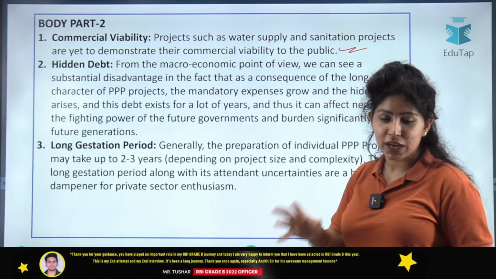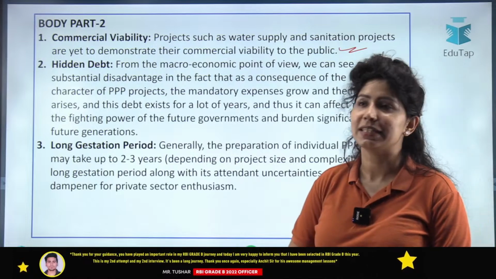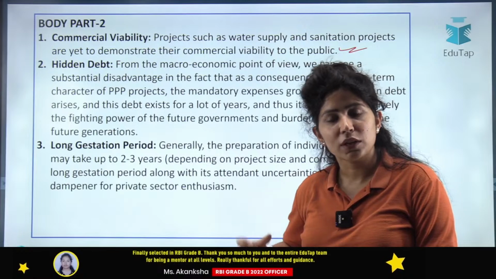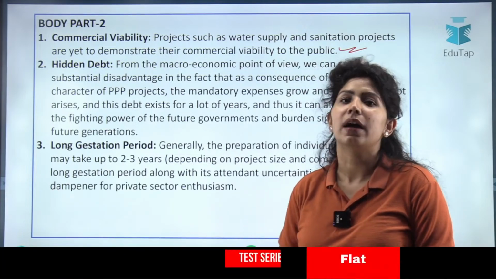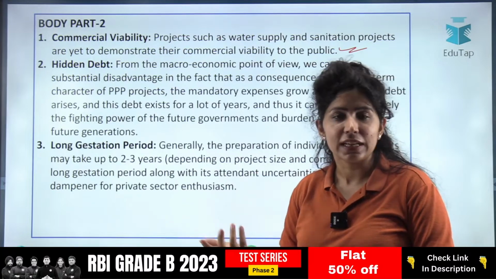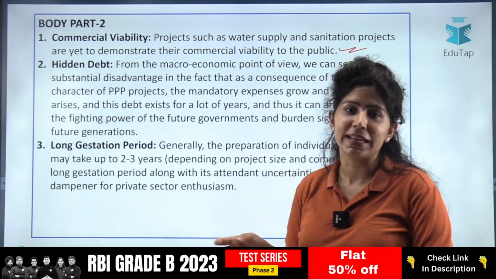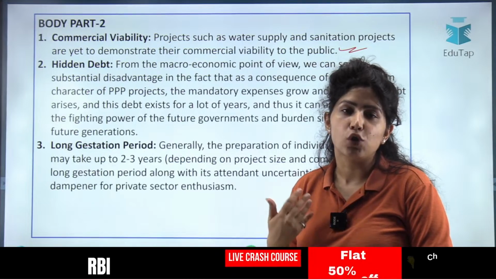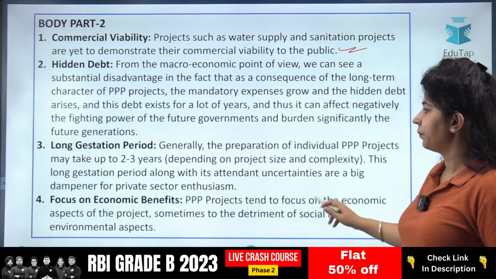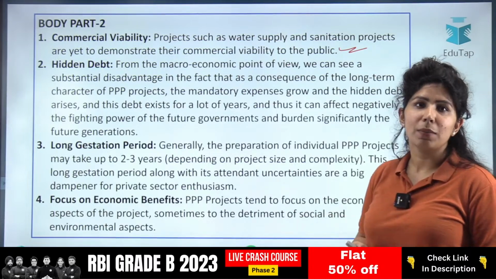That means the company has to run a project for, let's say, 5 years, 10 years or more than that. And once the project is functioning, only then the profits start coming. Till that time, the company and the government, the private entity and the government, are both putting in just money, and private entities might not be interested in such projects. All right. Then focus on economic benefits.